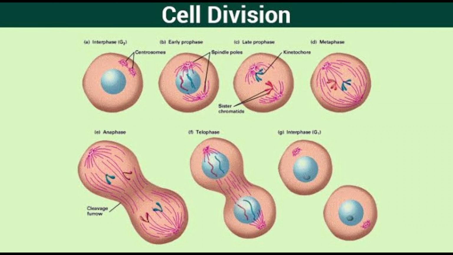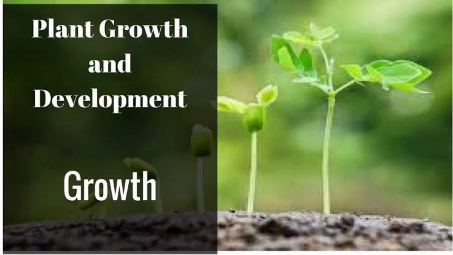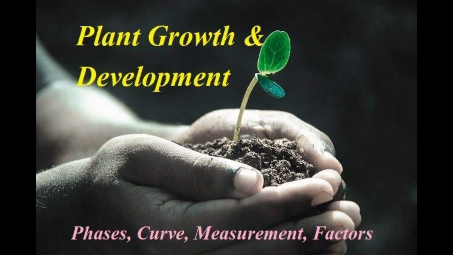Children, it has been observed that growth of our body is initiated mainly by the division of cells as well as their increase in size. For example, in the body of a 3-month-old child developing in the womb, cells of the shoulder area start dividing faster than the neighboring cells and a projection for the hand is formed. I am saying this only as an example. Apart from this, it has also been observed that cells start changing form and role, a process we call differentiation. We find a similar process of growth and development in plants also, and it is easy to observe plant growth and development in certain annual plants like pea and mustard.